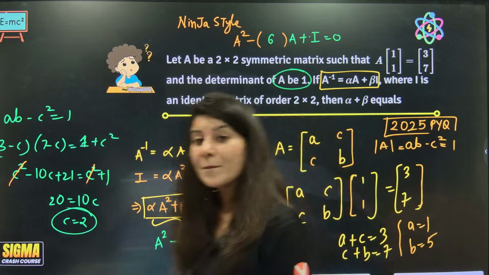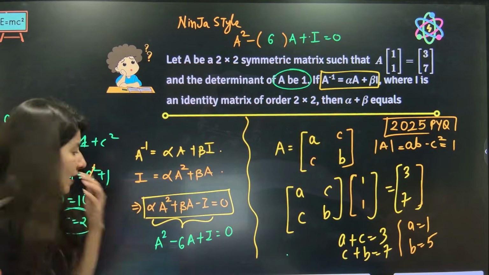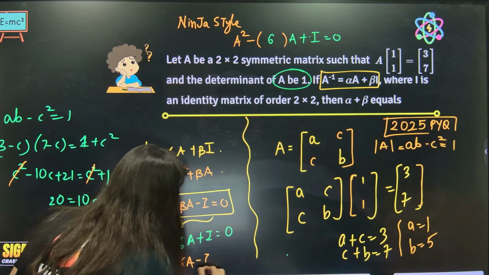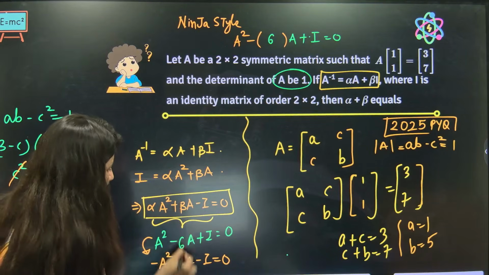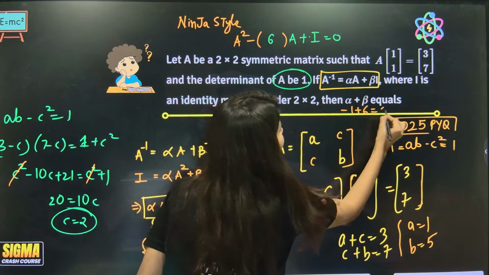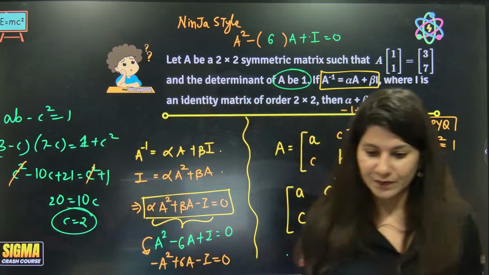Now you have to compare. Ma'am, if I compare, the minus A square does not match, so multiply it with a negative. Minus A square plus 6A minus I is equal to 0. Now tell me, alpha is coming out as minus 1 and beta 6. Alpha minus 1, beta 6, so 5 is the absolutely correct answer of this question.